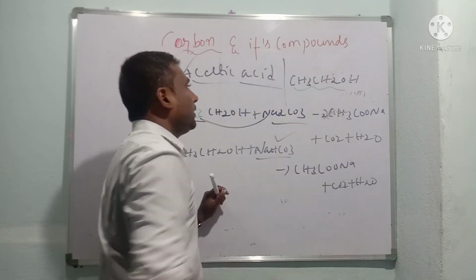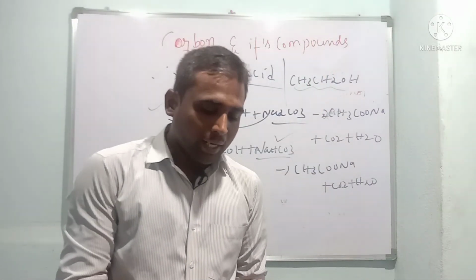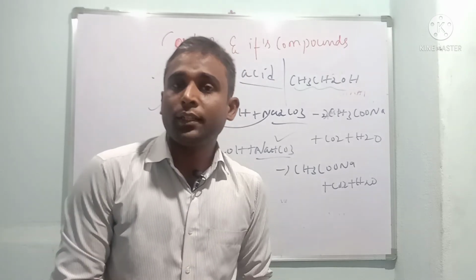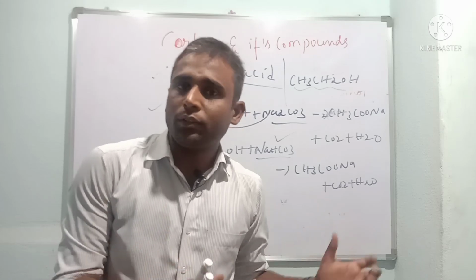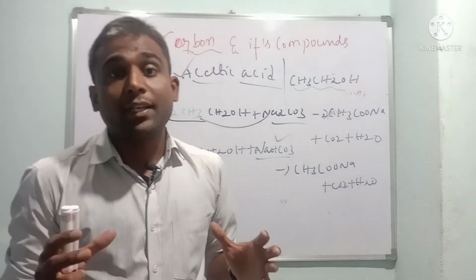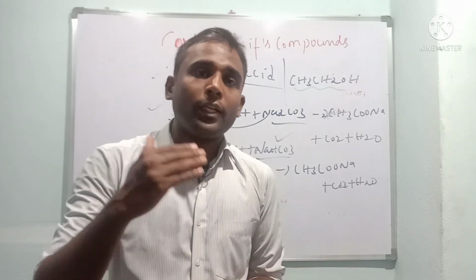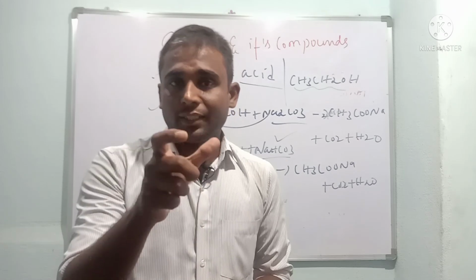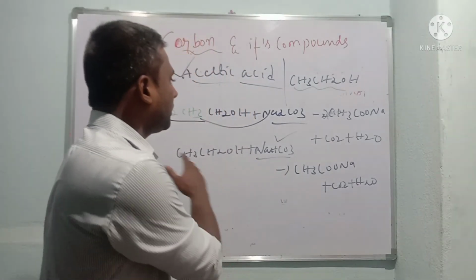So in this chapter we should concentrate on catenation and reactions, especially substitution, addition and combustion. Okay, very important reactions I have told in the class. Please concentrate on that, and also on nomenclature, methane, ethane. They are going to ask how many bonds there will be, and dot structures. So please concentrate on this chapter. And this chapter is finished, children.